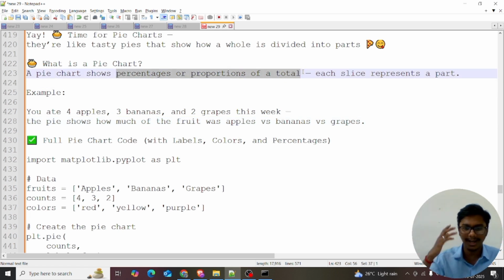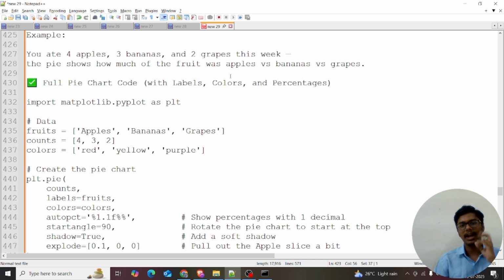I think you can see this pie chart in the 12th standard itself. You can see that in English and anything. I just forgot about that. You can see that, I think so. So it's a full pie chart with labels, colors and percentages.